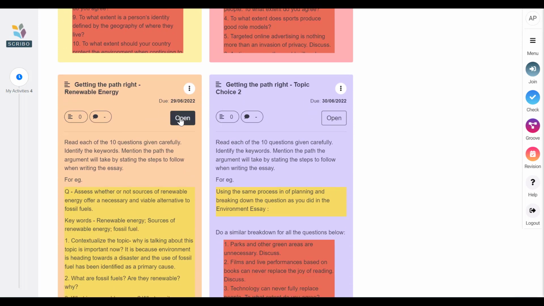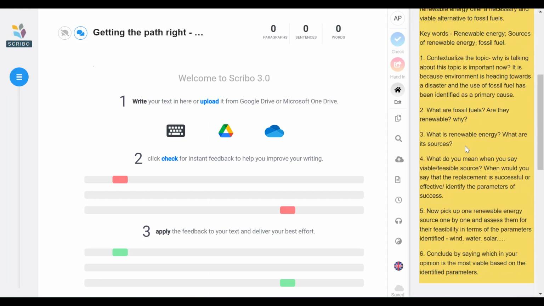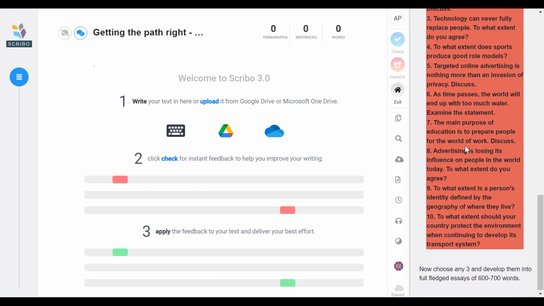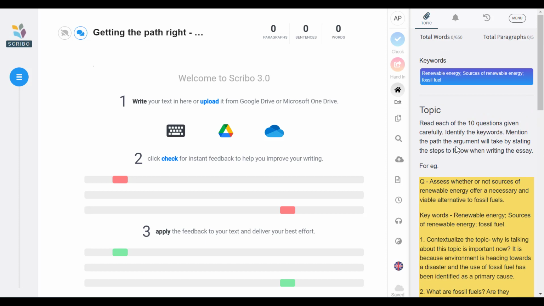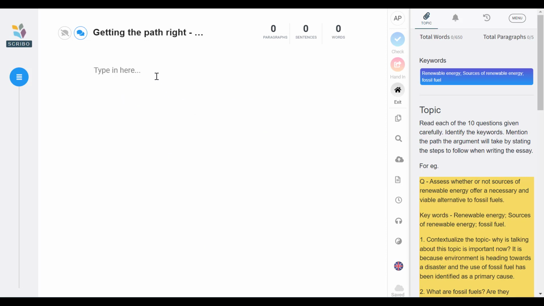So if you wanted to open one, you just find the one you want to work on, open it up, and here is your guidance given to you by your teacher. So really the opportunity now is to have a quick read of that. Obviously that's the question the teacher is asking you to respond to, and simply click and type.